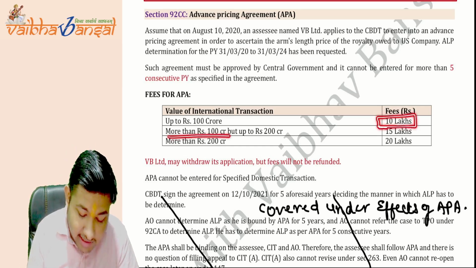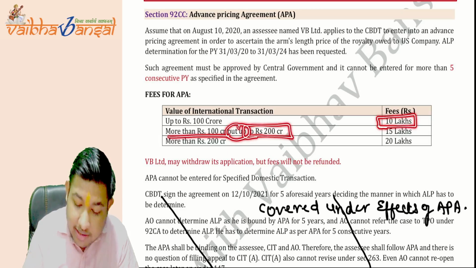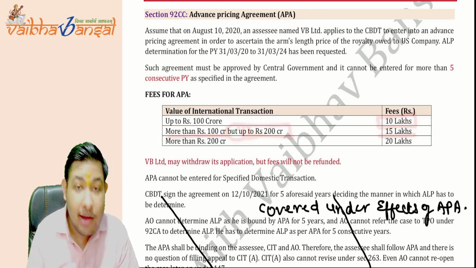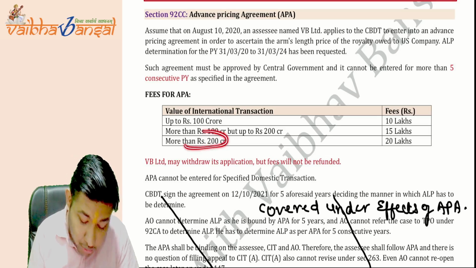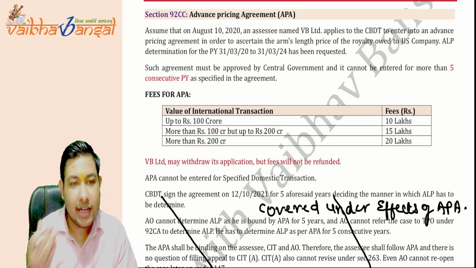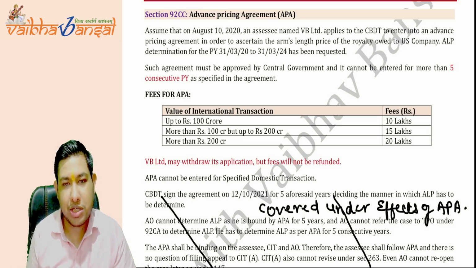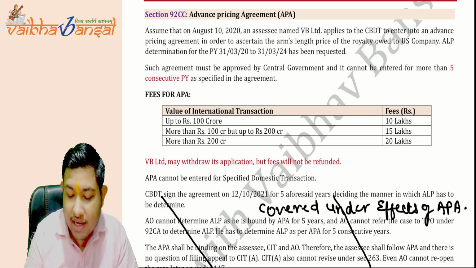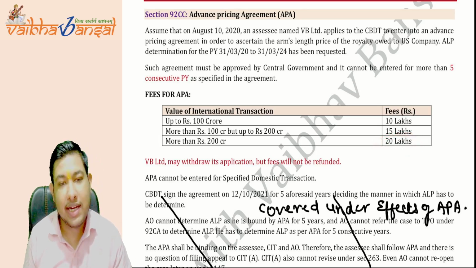For more than 100 crore but up to 200 crore, the fee is 15 lakhs. But if the aggregate international transactions with your associated enterprises are more than 200 crore, then the fee is 20 lakhs only.